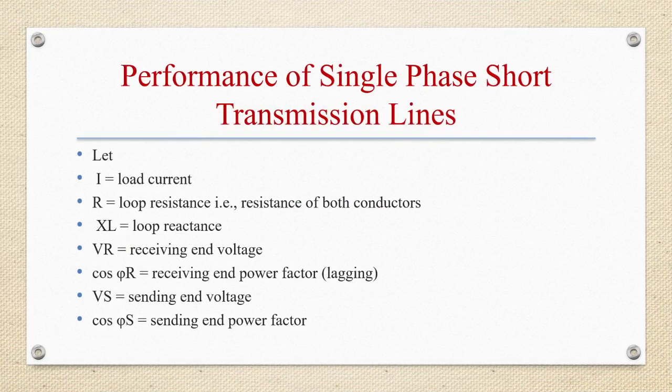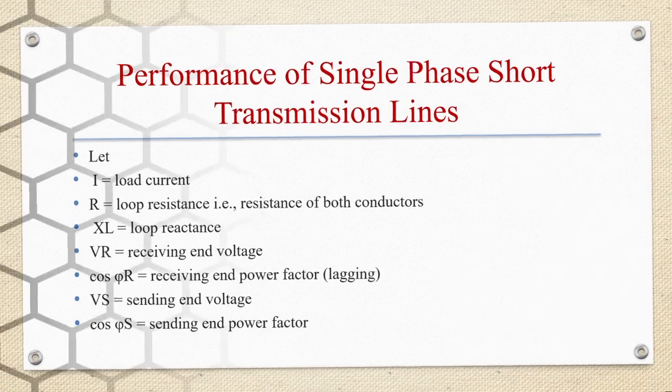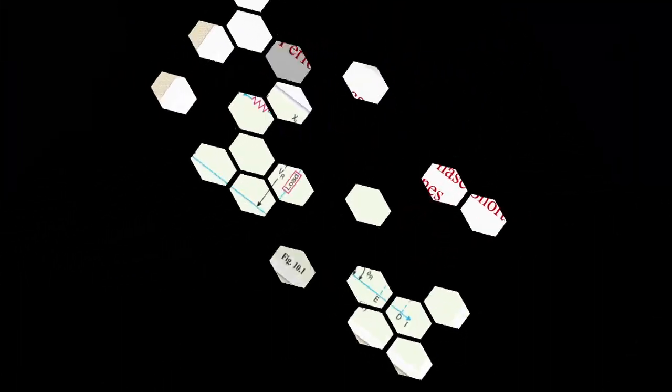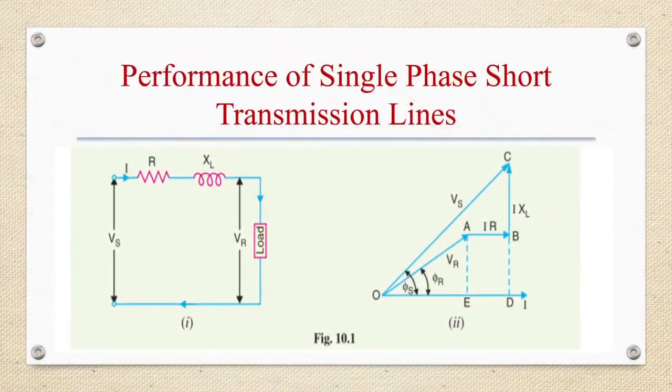Let I equal the load current, R the loop resistance, that is resistance of both conductors, XL the loop reactance, VR the receiving end voltage, cos phi R the receiving end power factor for lagging, VS the sending end voltage and cos phi S the sending end power factor. Let us see the phasor diagram. This is the phasor diagram of the line for lagging load power factor, the left side one.